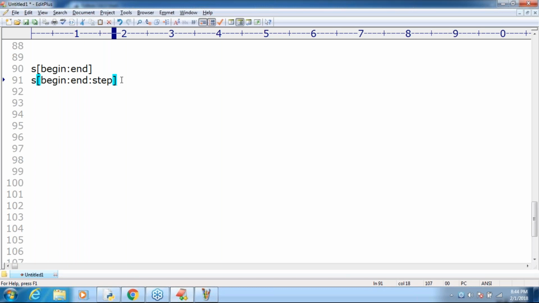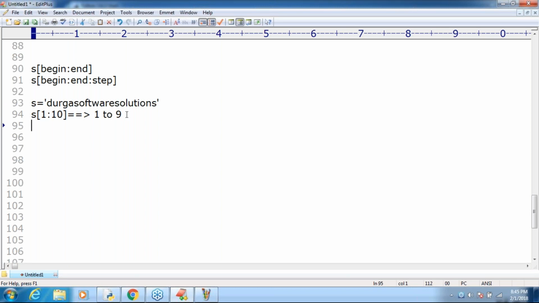Sir, now here just observe. Let me take a big string. S is equal to Durga software solutions, like this I'm taking. Here S of 1 colon 10, some 10 I'm taking. Can you please tell, sir, from 1 to 9, all characters by default you are going to get. Because what is the default value for step? 1. That's why, sir, U, R, G, A, like we are going to get.